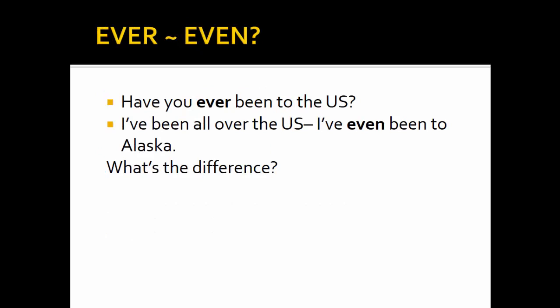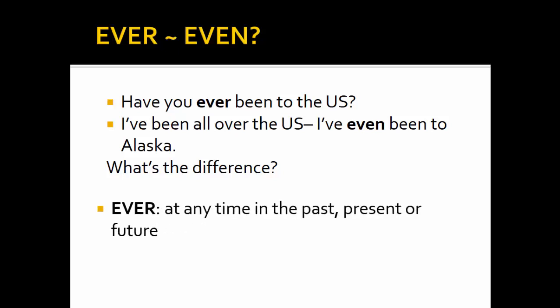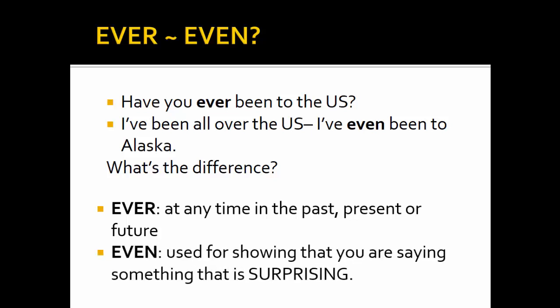Examples, have you ever been to the US? I have been all over the US. I've even been to Alaska. What is the difference? Ever means at any time in the past, present, or future. Even is used for showing that you are saying something that's surprising.